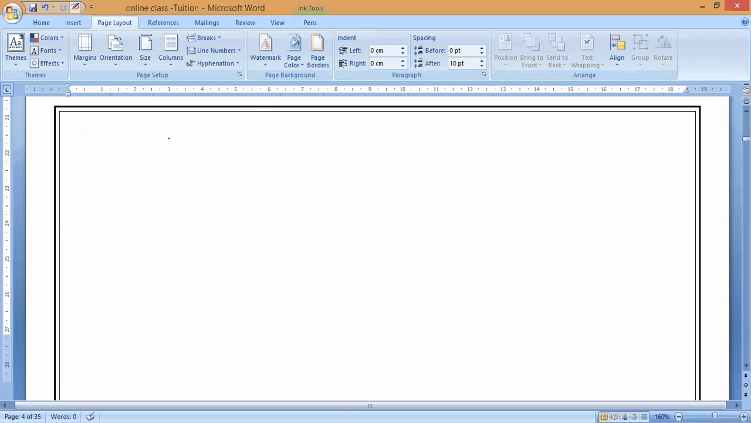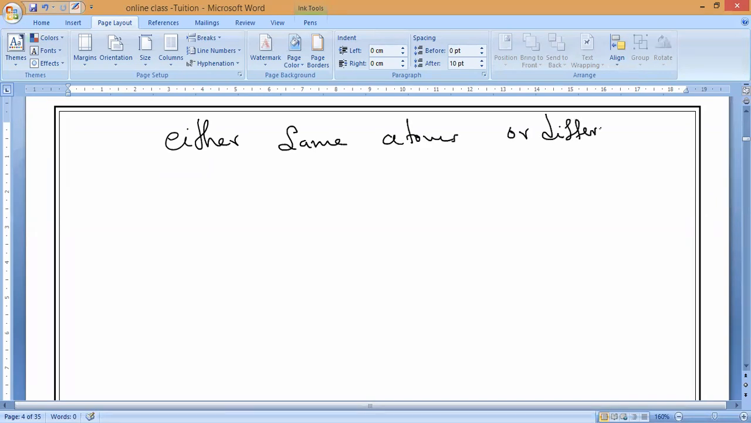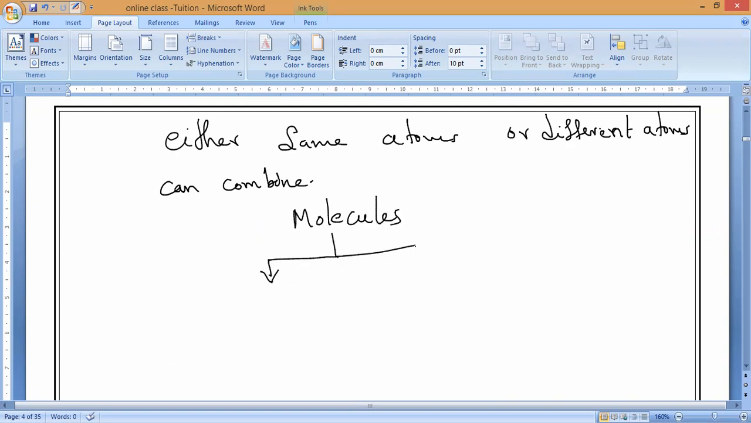The atoms can combine either same atoms, or different atoms can combine. Is it yes or no? Same atoms or different atoms can combine. So based upon that, we can write that molecules are of two types. What are they? Molecule of an element and molecule of a compound.